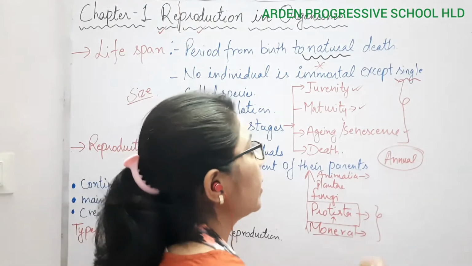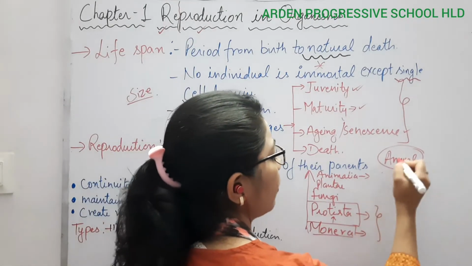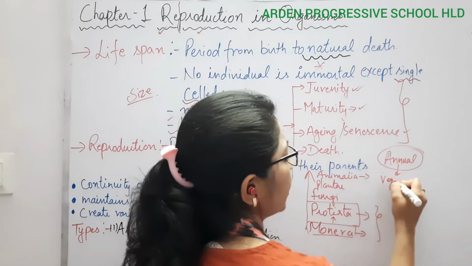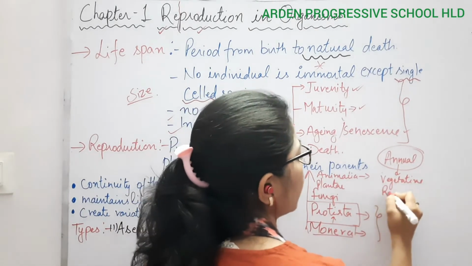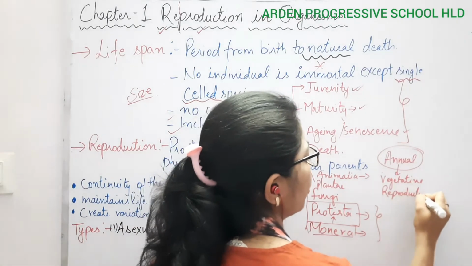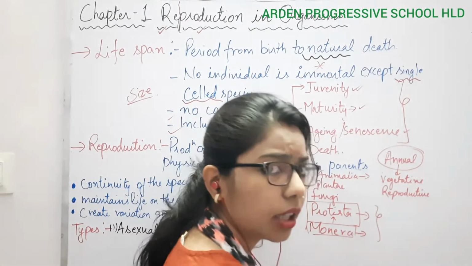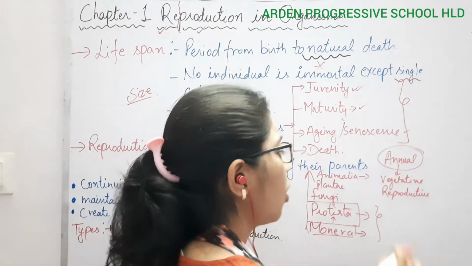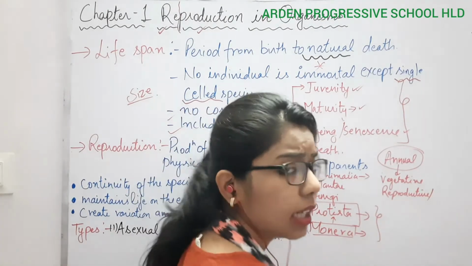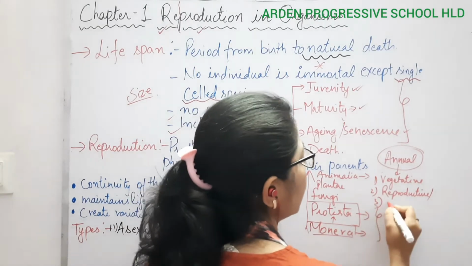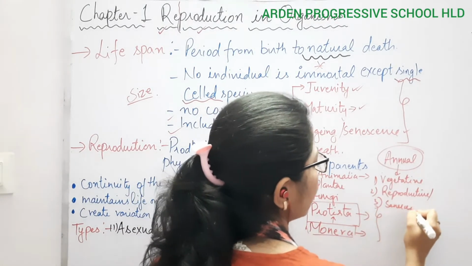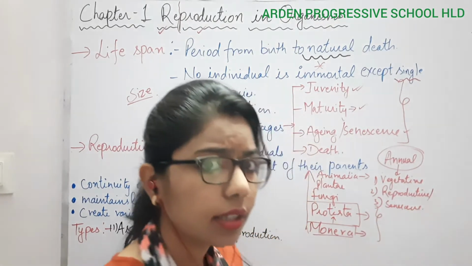If I talk about annual, first is the vegetative phase. Then comes the reproductive stage. Why reproductive stage? Because reproduction takes place in flowers, so we can also say the flowering stage. And the third one is the senescence phase. These are the three different phases in a plant.